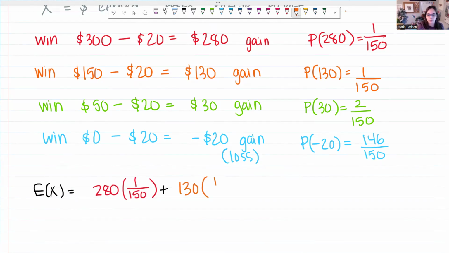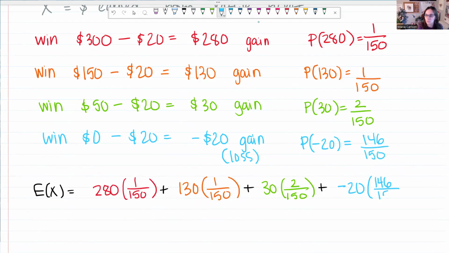There is a 1 in 150 chance of that. Next, we're going to add on that you could win $30, and there is a 2 in 150 chance of winning that. And then lastly, there's a 146 in 150 chance that you're going to lose $20. So plus negative 20 times this probability of 146 over 150.